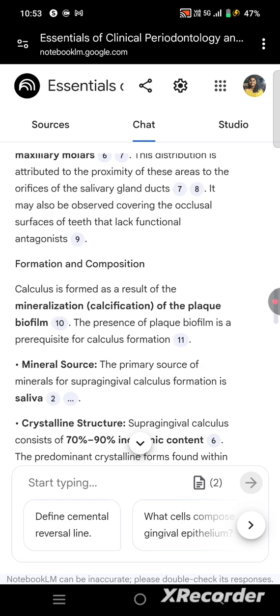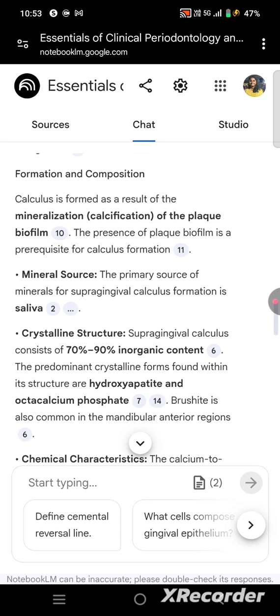Formation and composition. Calculus is the result of the mineralization and calcification of the plaque biofilm. The presence of the plaque biofilm is the prerequisite for calculus formation. Mineral source: the primary source of mineral for supragingival calculus is saliva. Crystalline structures: supragingival calculus consists of 70 to 90 percent inorganic content.